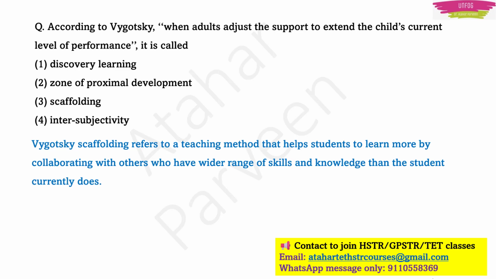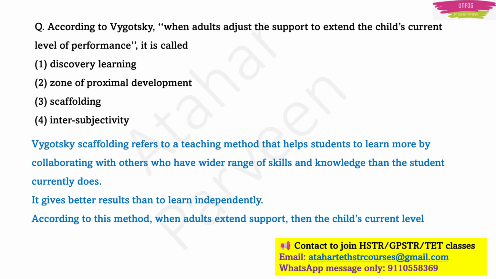as scaffolding, right? Scaffolding is the one which includes the teaching method, helping students to learn more by collaborating with their teachers or with friends who are having more knowledge and more skills than that student. Because scaffolding gives better results than to learn independently, and also according to this method, adults extend support, then the child's current level of performance improves. So here option 3, scaffolding, will be the correct answer.